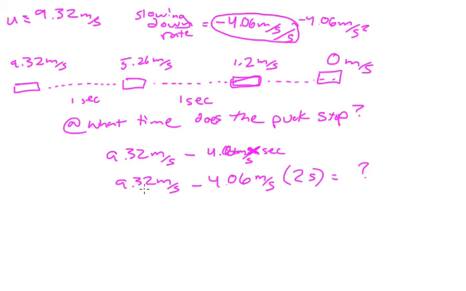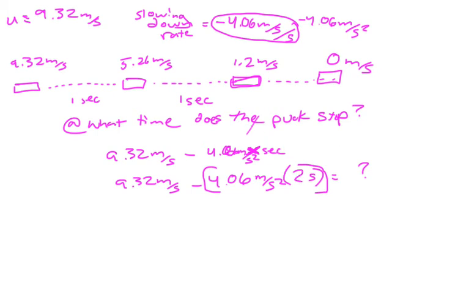Well, this is going to be 9.32. Actually, this is going to have to be a little bit different. This is going to have to be seconds squared. Sorry about that. That's going to be our slowing down rate. So here, we multiply these two numbers together, and our result is going to be 1.2 meters per second. Because what we do is we multiply this by 2, and we subtract it from the 9.32. And it's what happened over the 2 seconds that we saw before. So after 2 seconds, that's what we have here as our x.